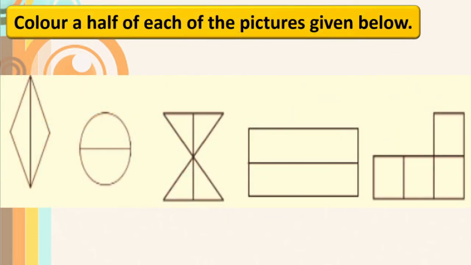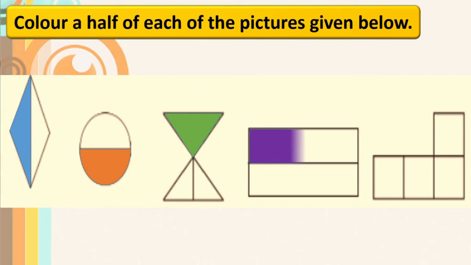Color a half of each of the pictures given below. See here, so many pictures are given. We will color half of this portion. The first one, we will color with blue. See here, half portion. This is in your textbook. Please try to color them using the color pencil. Please observe how we are coloring the half portion. Yes, and these pictures are exactly divided into two parts.